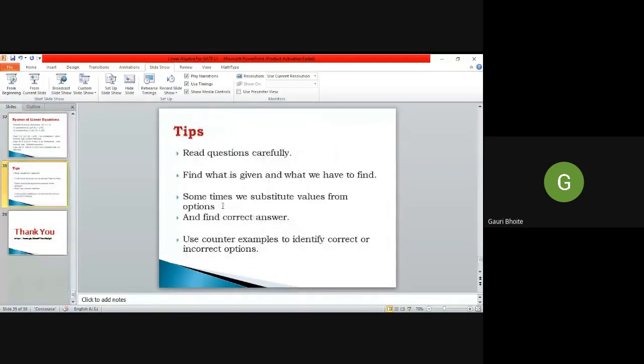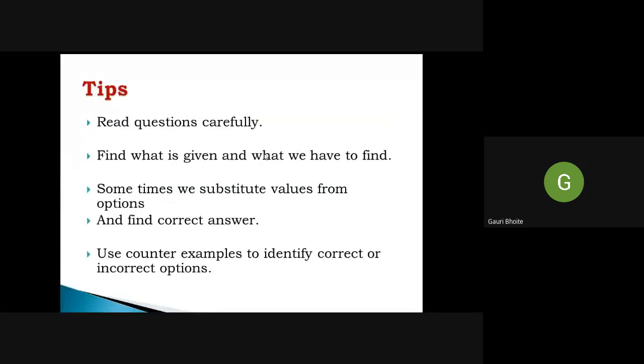Okay. So just now I would like to share some tips. When a question is from mathematics background, read the question very carefully, cool and calm, and find what is given in the question and what we have to find out. Then sometimes we are not required to solve the actual example.